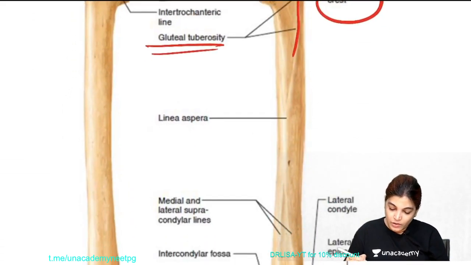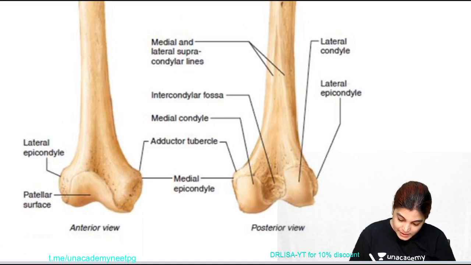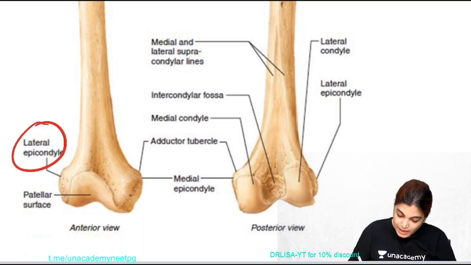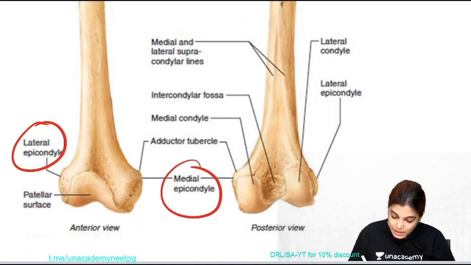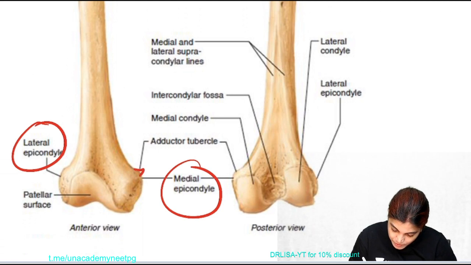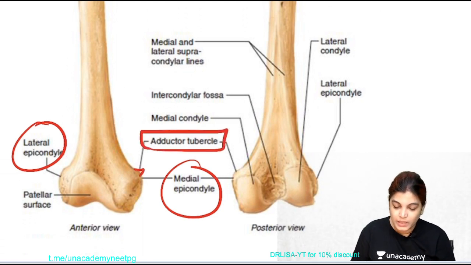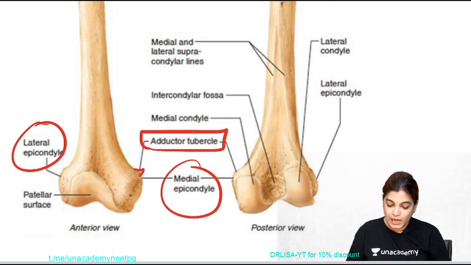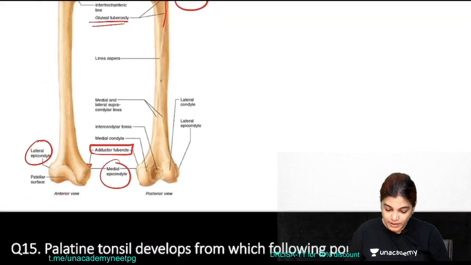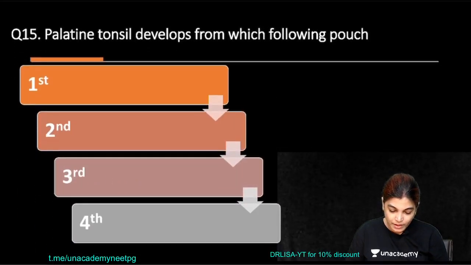Lower down you can see the condyles, the lateral and medial epicondyles. Now see here, on the medial condyle just above, there is a projection, and this is called the adductor tubercle. So it is very clear it has been shown here that the adductor tubercle is a part of the femur bone. Okay, now moving to the next MCQ.